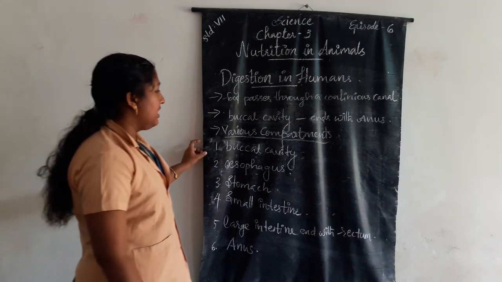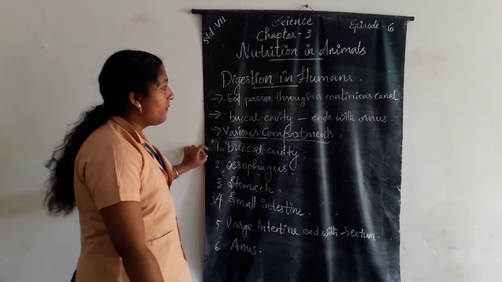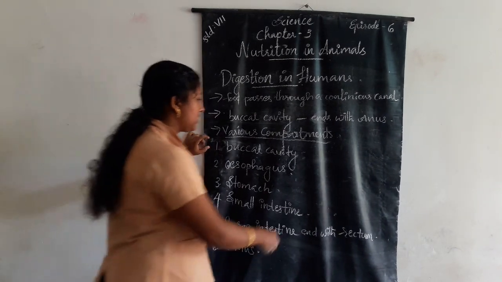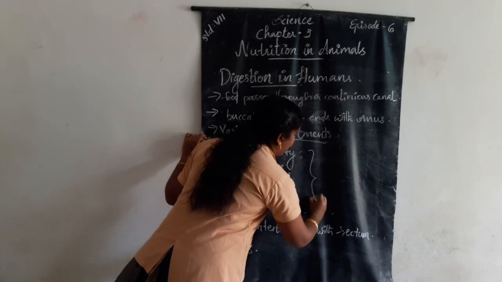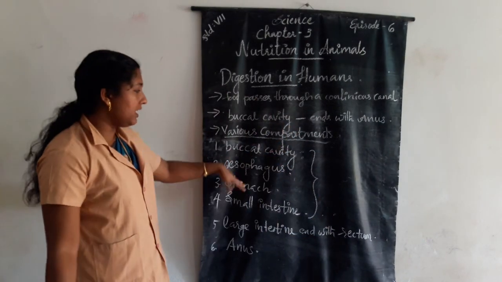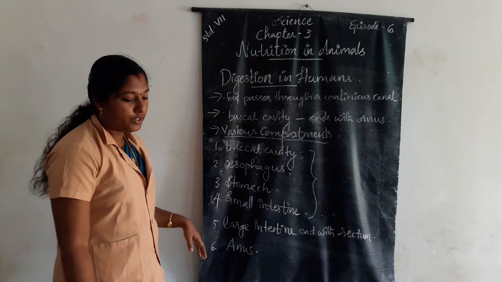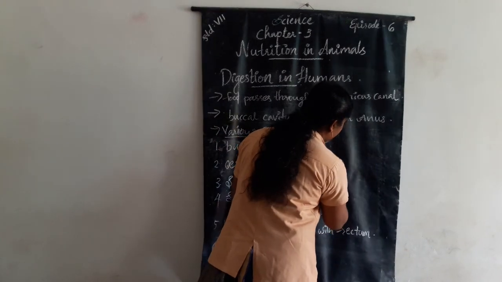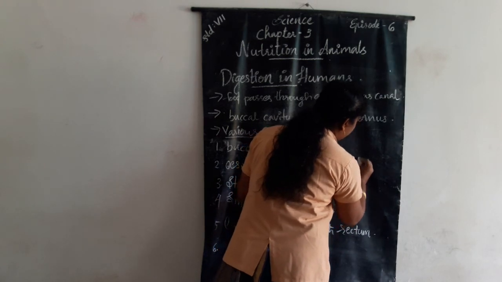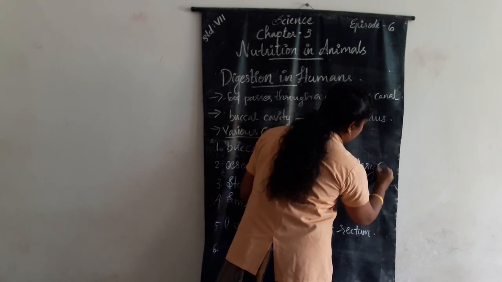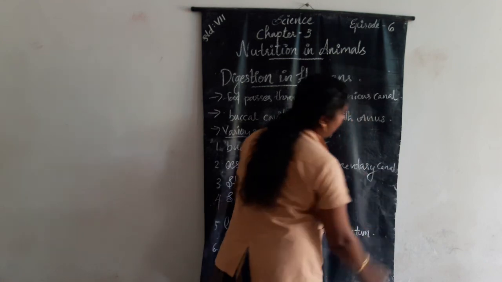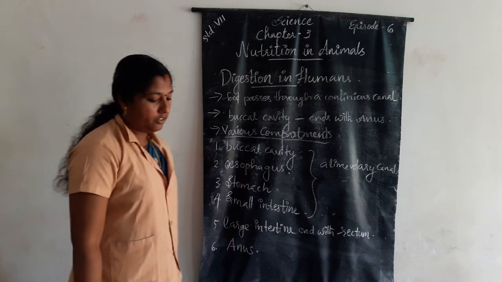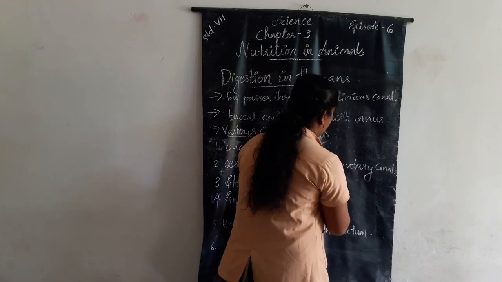These are the various compartments of the continuous canal. These compartments together constitute the alimentary canal or digestive tract.